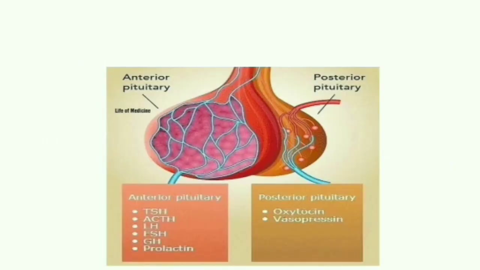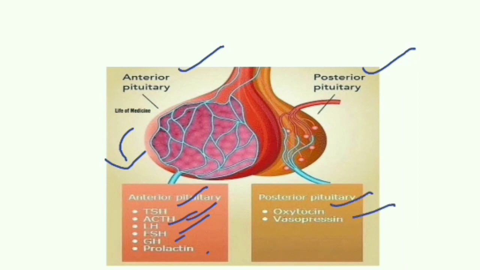Total pituitary gland. The pituitary gland is divided into two parts, anterior pituitary and posterior pituitary. So the anterior pituitary secretes six hormones: thyroid stimulating hormone, ACTH, LH, FSH, GH, and prolactin. And the posterior pituitary secretes oxytocin and vasopressin. In total, 8 hormones are released in the pituitary gland.